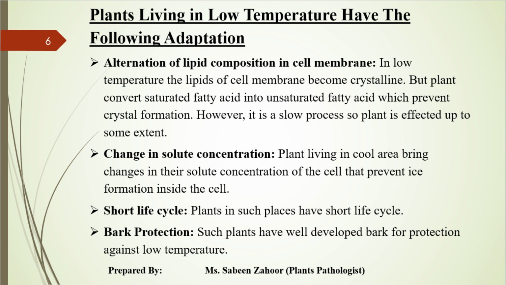In low temperature, the lipids of the cell membrane become crystalline, but the plant converts saturated fatty acids into unsaturated fatty acids, which prevents crystal formation. It is a slow process, so the plant is affected up to some extent.